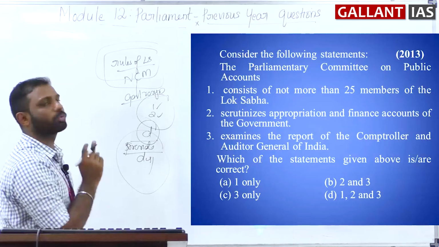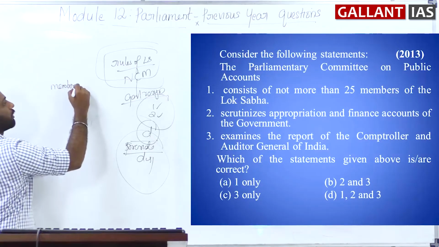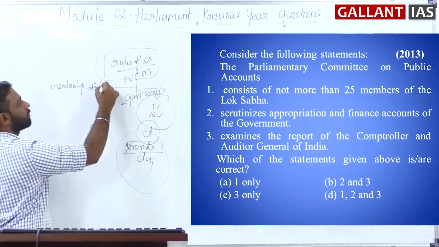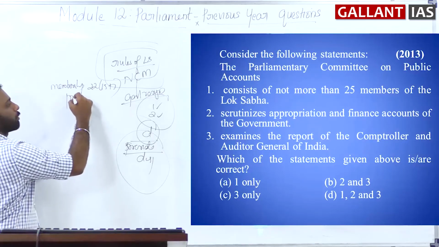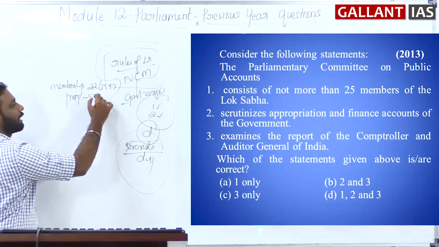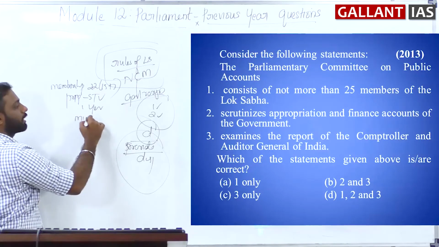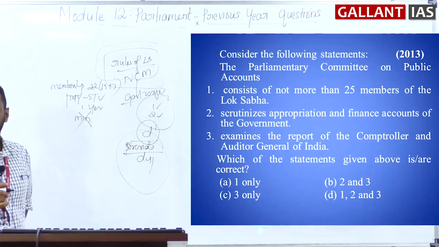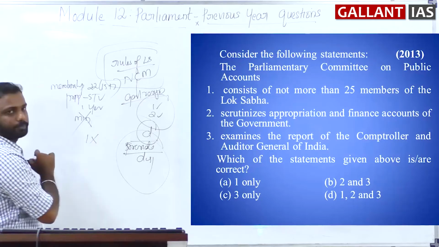See, when you go through a committee, you must note the membership. Regarding the Public Accounts Committee, it has 22 members, 15 from Lok Sabha and 7 from Rajya Sabha. The members are elected based on proportional representation by means of the single transferable vote system. The tenure is 1 year. A minister cannot be a member of this committee. Clear? So all these things you may learn. So 1 is a wrong statement here.